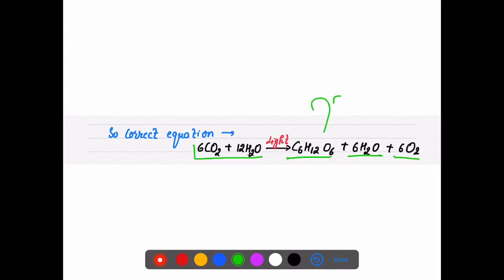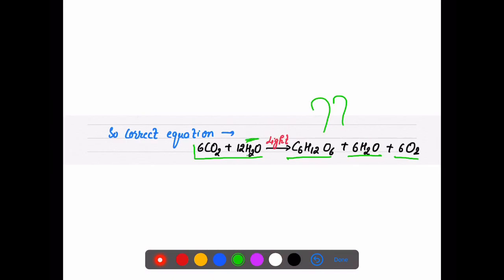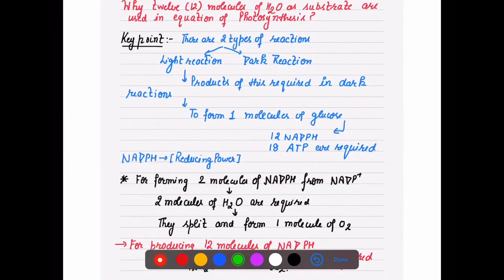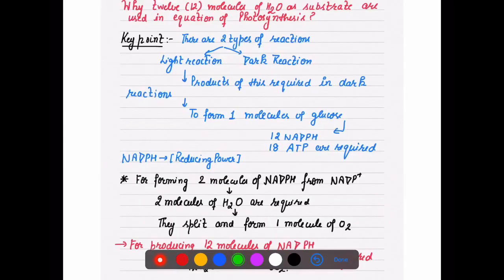Now here is a question: why 12 molecules of water? They are needed as a substrate. They are used. Why 12 molecules of water, although 6 oxygen molecules are released? Now, as I told you, two types of reactions are there, light reaction and dark reaction.